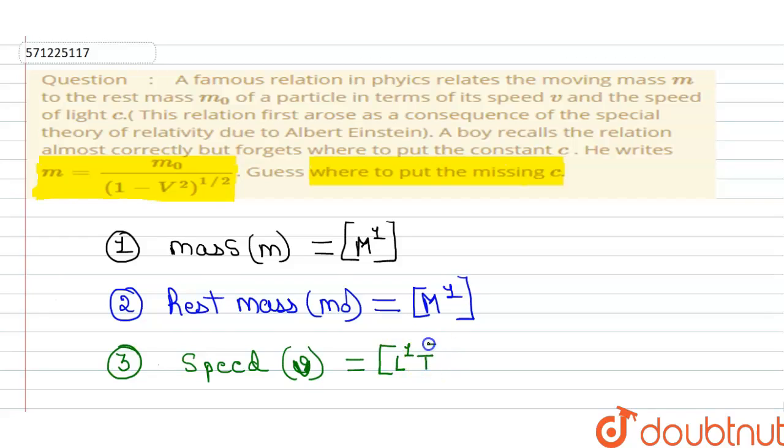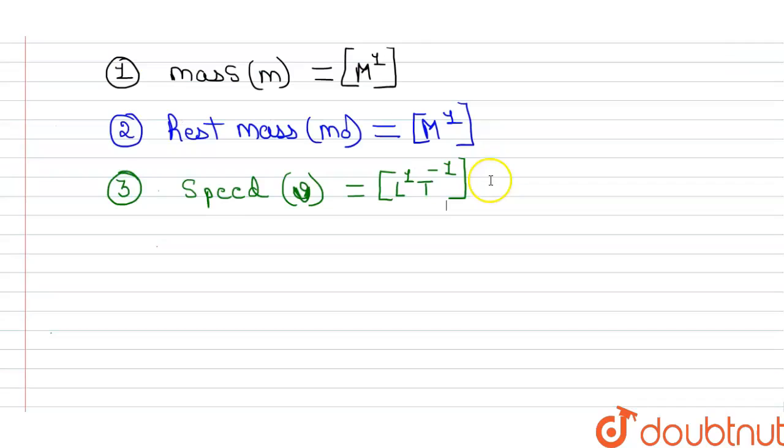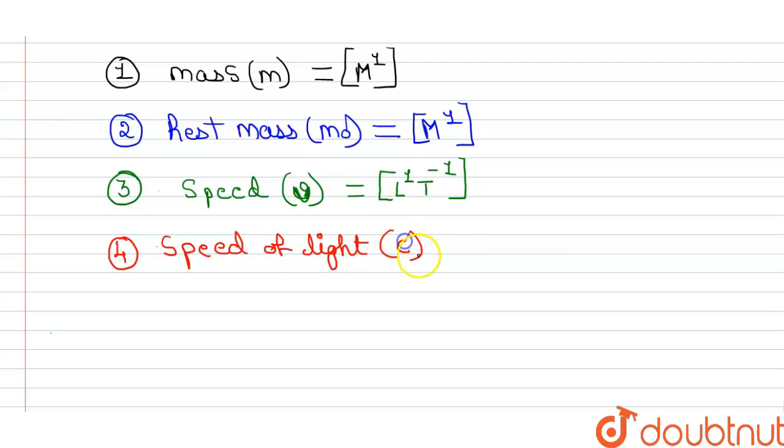So, it will be T power minus 1. Now, fourth one is speed of light. That is c. Now, this is also speed. Speed is meter per second. So, its dimensional formula will be L power 1, T power minus 1.